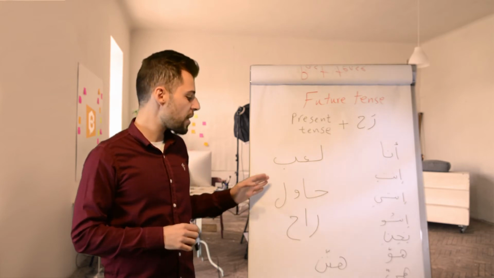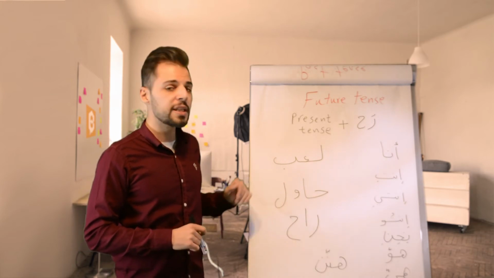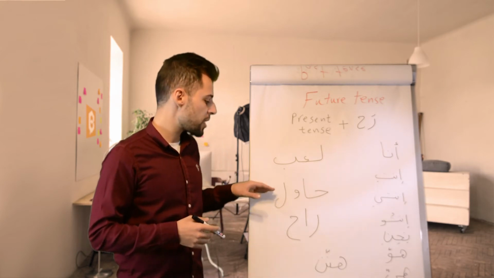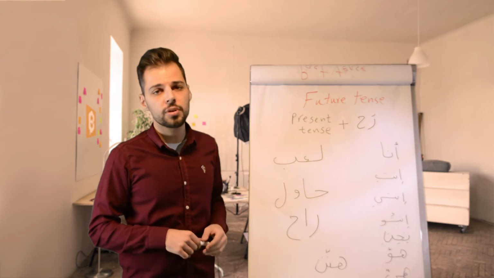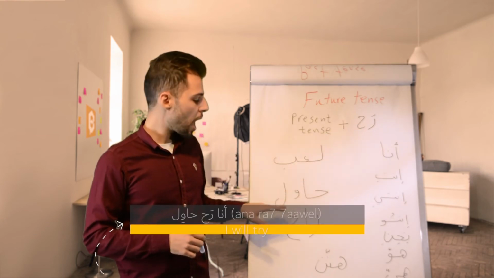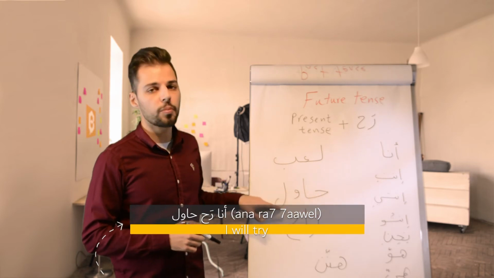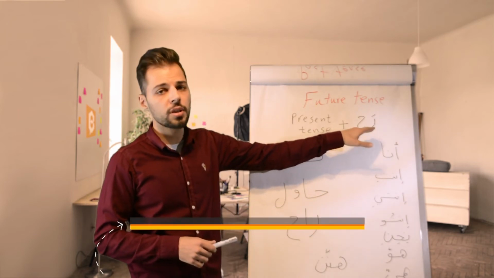For example, we have the verb حاول. It's a 4-letter verb. It means tried, he tried, but we apply the same rule if we want to make it in the future tense. So أنا راح حاول. We transform the verb to the present tense and we just add the word راح to it.